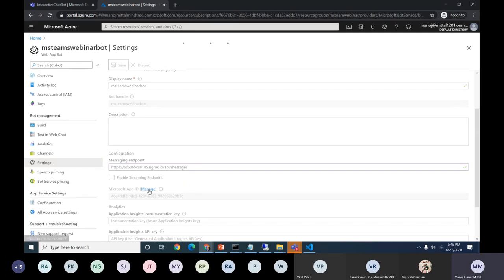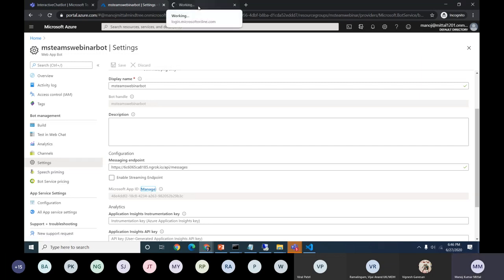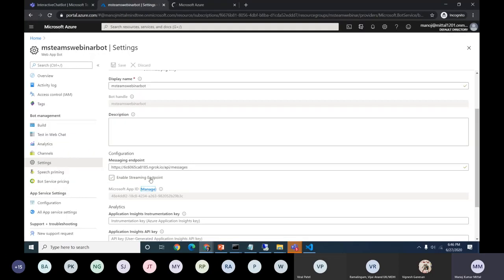And you will see this is one of the important activities they have added, Microsoft App ID Manage. So it will go directly to the Azure AD instance. I will just click and show that section also. So if my Azure bot is going to talk with multiple APIs, such as Graph APIs or anything, how do we get the permissions?